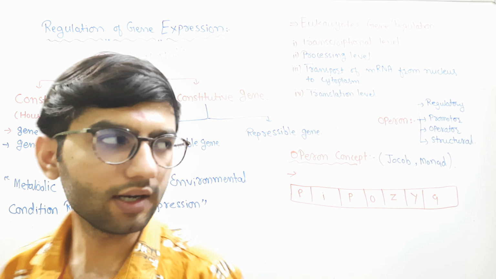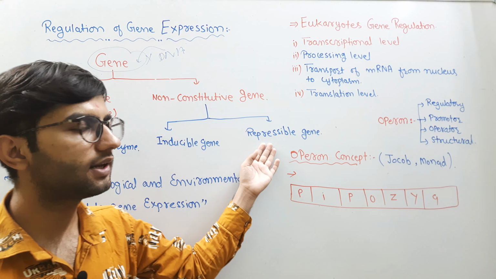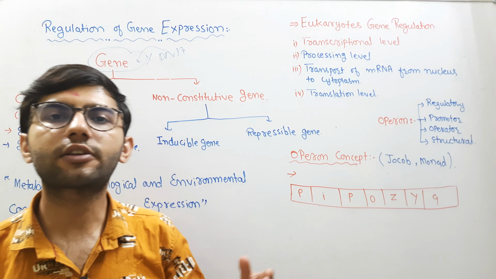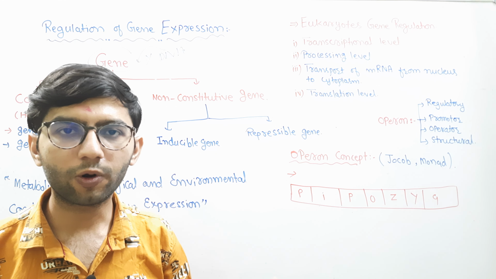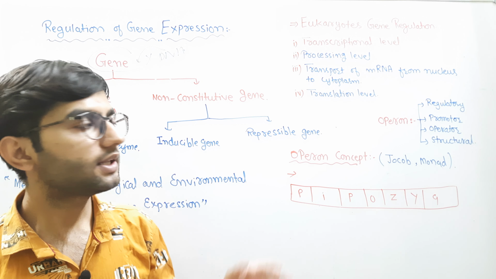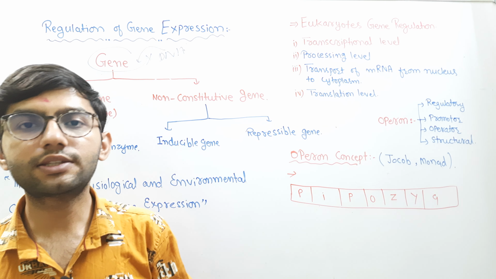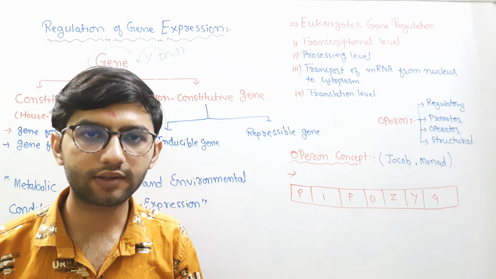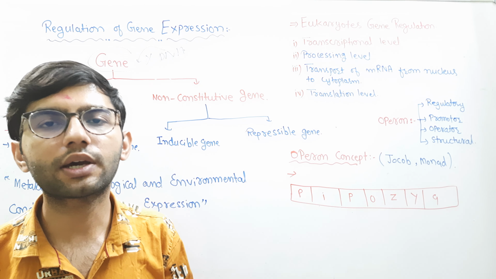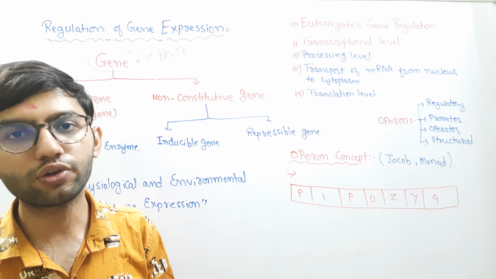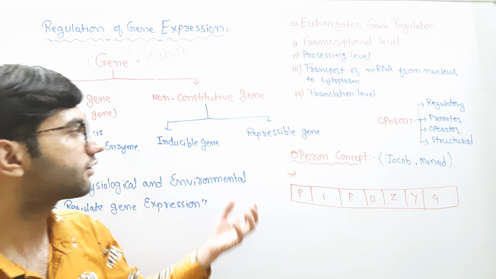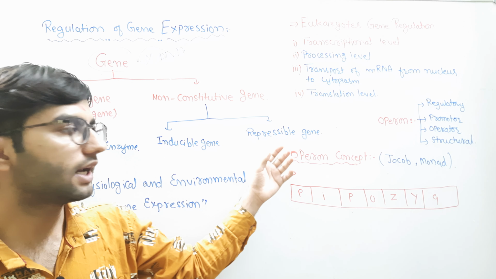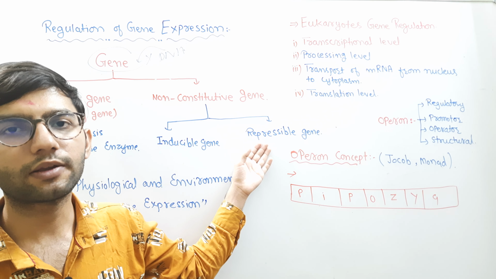Further, another type that we call repressible genes. These genes are continuously expressed inside the organism's body at the cellular level. When these genes are formed in more than their required amount, they go outside of the cells. In that way they produce a chemical interaction that is responsible for switching off the expression of their genes. That type of gene expression is known as repressible genes.